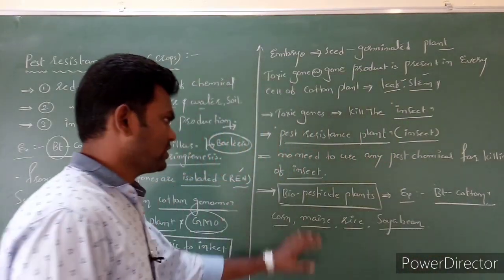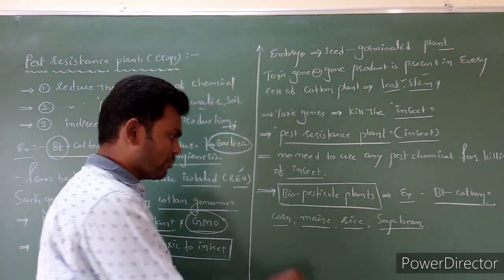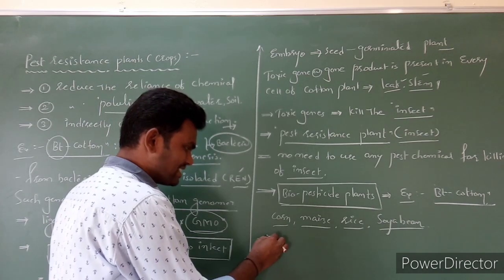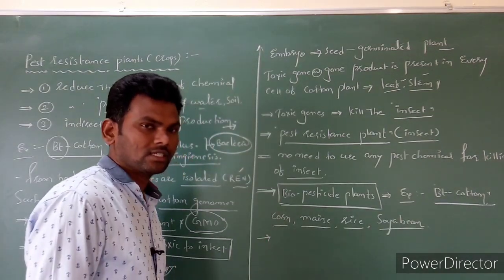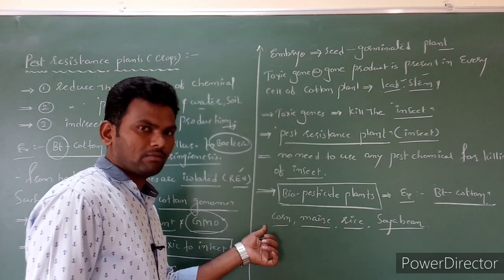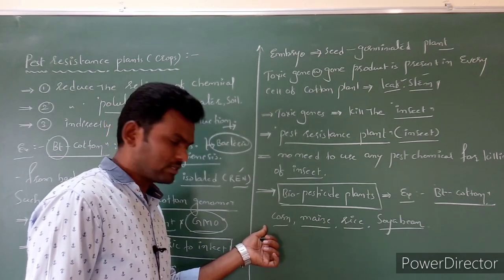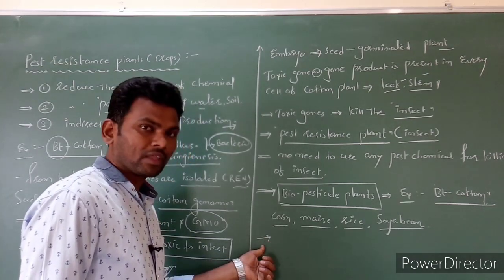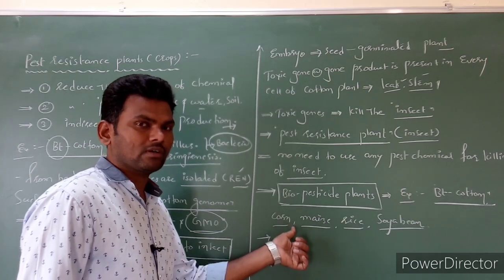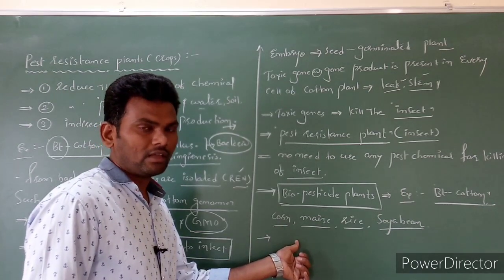These are different plants we are going to produce. For what purpose? Insect resistant crops. By using the genetic recombination process, we have now prepared pest resistant crops. Okay.